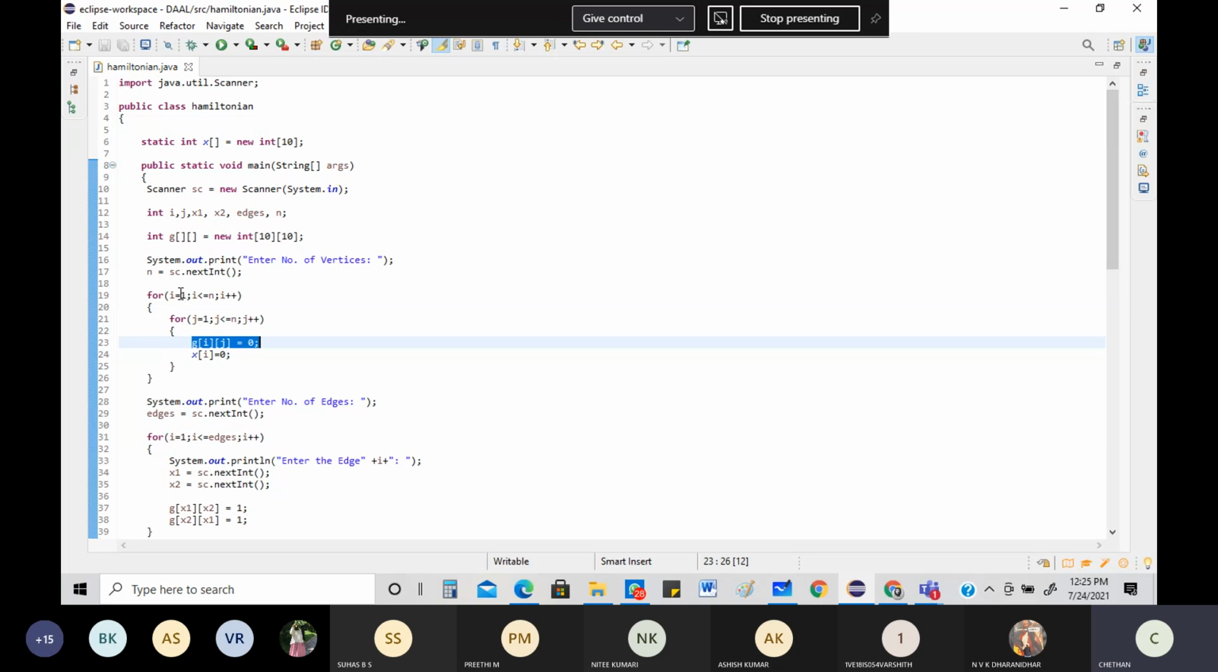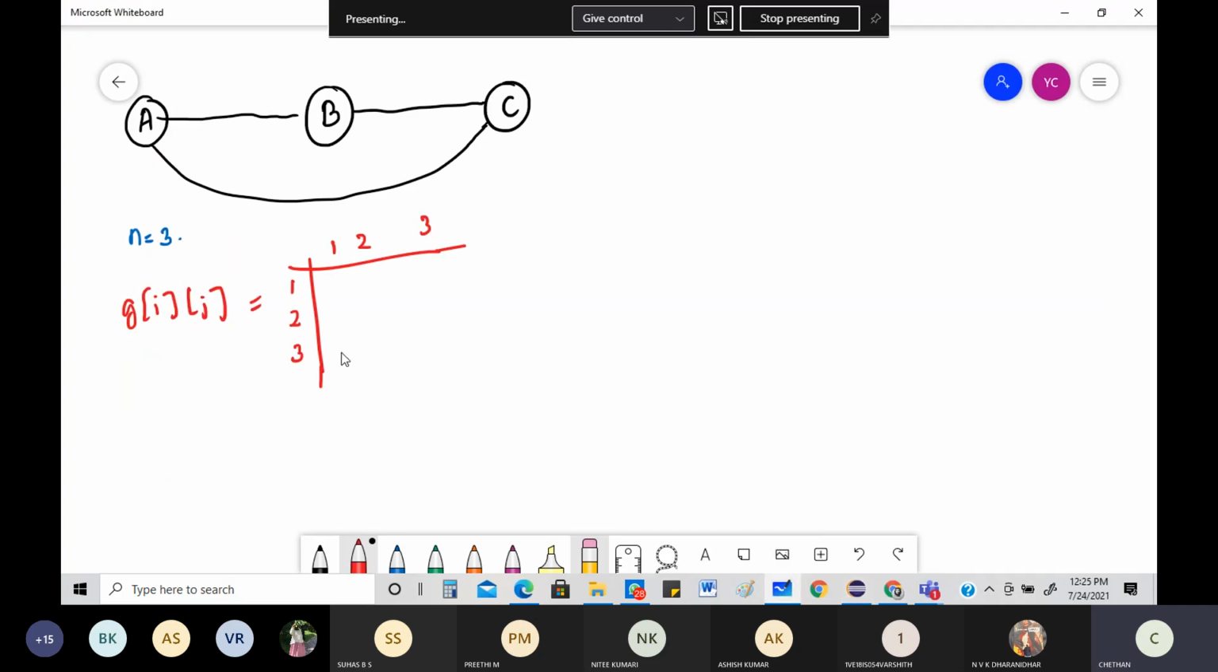Then i will be incremented. So 2 less than or equal to 3, true. Come here, 2, 1 equal to 0. What is the meaning of that? All these values, 1, 1, 1, 2, all these values, the way I'm filling up the values now, in the same old way only, it will be getting filled up. The adjacency graph of this is all fully equal to 0.